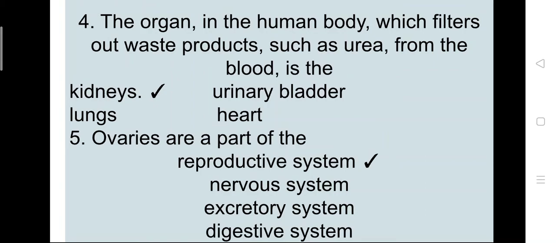So next day we will do the next question answers of this chapter. You write all these things in your book, tick the correct option, and true false also, write in your copy.